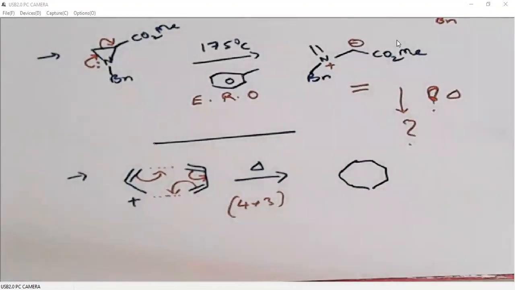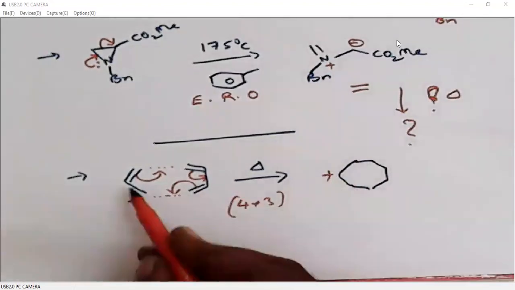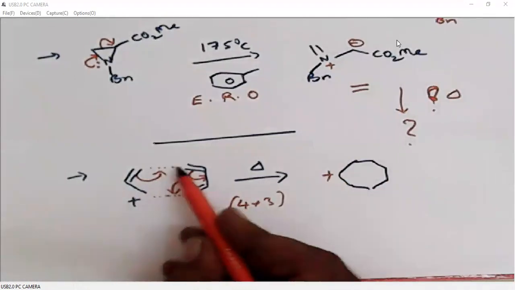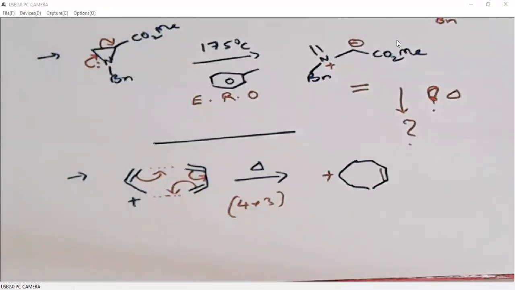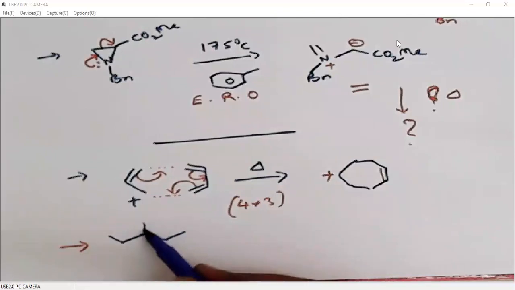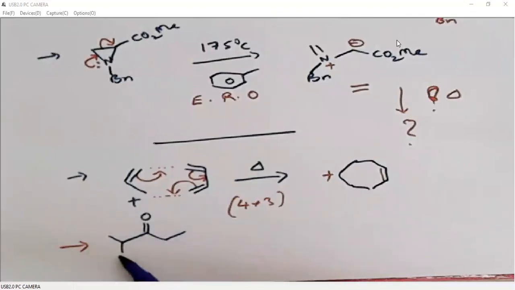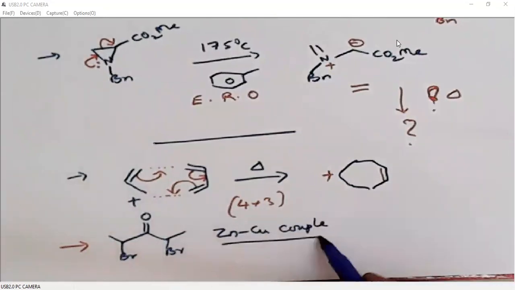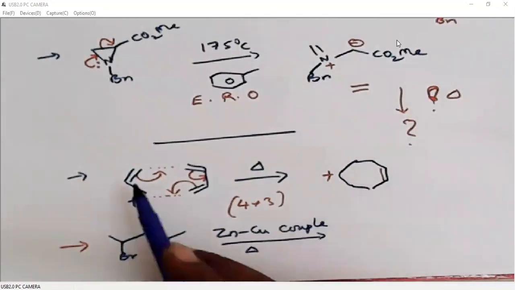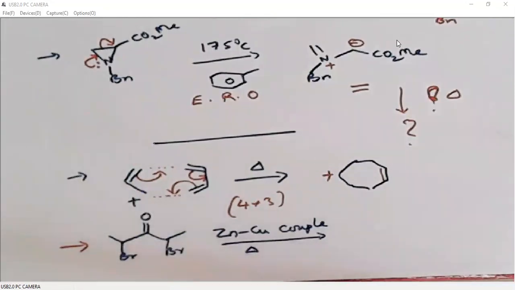And we have a positive charge generated here because this double bond is polarized towards the diene. So positive charge will be generated and there is a double bond. An example for this 4+3 cycloaddition can be given from this alpha,alpha-dibromocarbonyl. When this dibromocarbonyl is treated with zinc-copper couple and it is heated, it generates this 3-membered system.